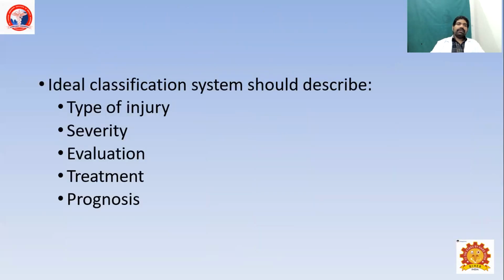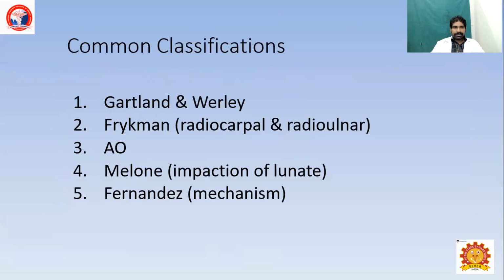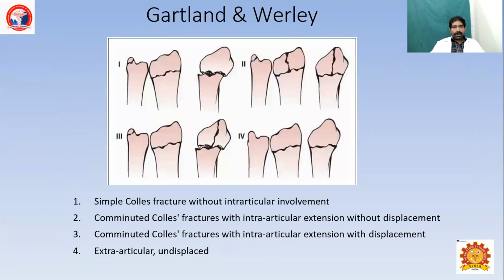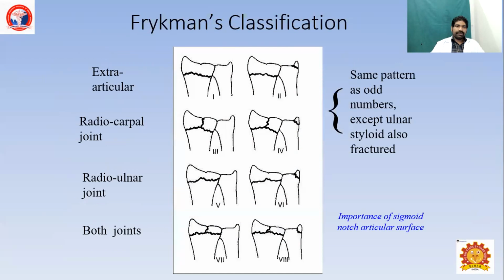An ideal classification should describe the type of injury, severity, and evaluation, and help plan the treatment and the prognosis after treatment. Common classifications are Gartland-Werley classification, Frykman's, Jupiter classification, Melone, and Fernandez classification. In Gartland-Werley classification, it will be a simple Colles fracture, comminuted Colles fracture with intra-articular extension without displacement, and comminuted Colles fracture with intra-articular extension with displacement and extra-articular undisplaced.